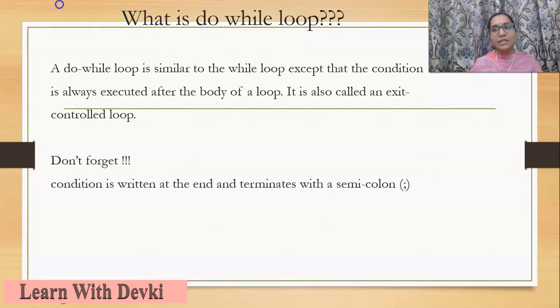If we are using any condition component in any control structure, we do not specify any semicolon after the condition. The only exception is the do while loop. In a do while loop, after the condition we specify a semicolon. This is the only exception. So don't forget to put a semicolon after the condition in the do while loop.